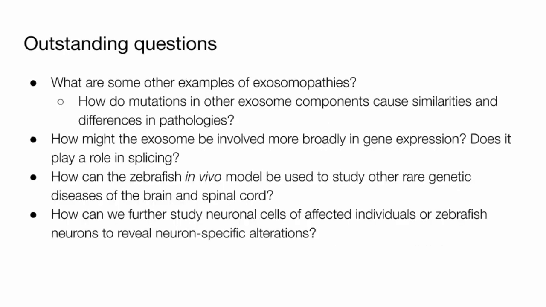Some outstanding questions we had were: what are some other examples of exosomopathies, and how do mutations in other exosome components cause similarities and differences in pathologies? How might the exosome be involved more broadly in gene expression? Does it play a role in splicing? How can the zebrafish in vivo model be used to study other rare genetic diseases of the brain and spinal cord? And lastly, how can we further study neuronal cells of affected individuals or zebrafish neurons to reveal neuron-specific alterations?